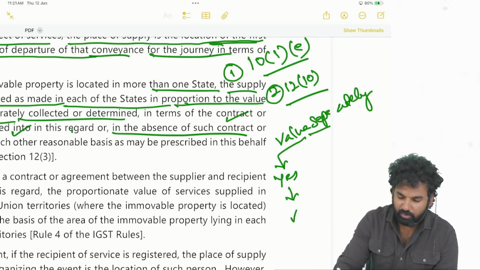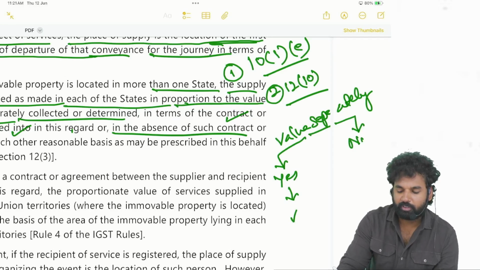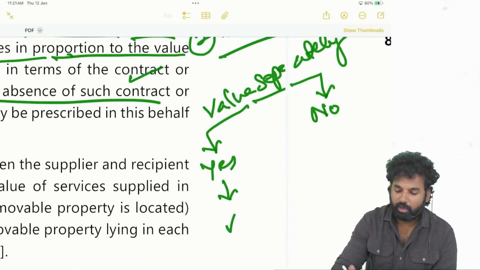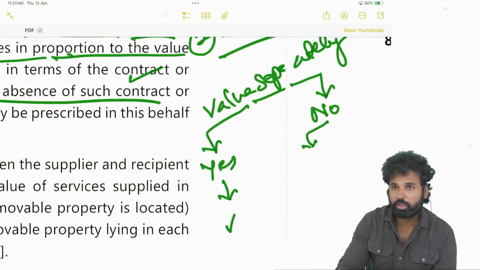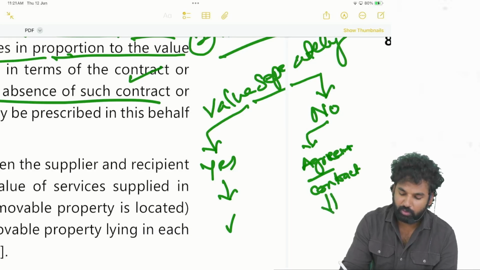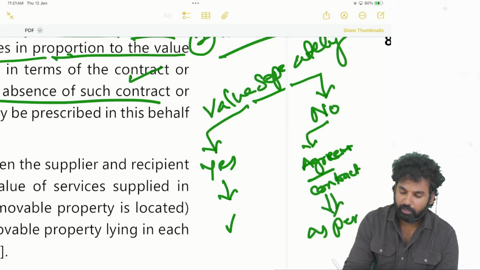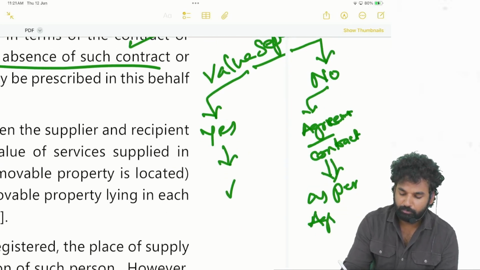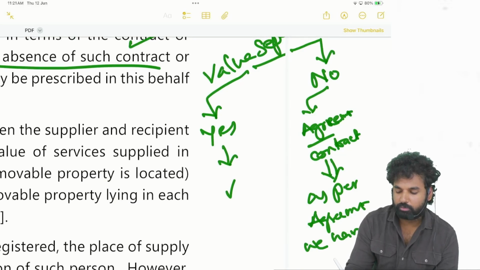If the value is not separately collected, for apportionment there is an agreement or contract. If so, as per the agreement we have to apportion.